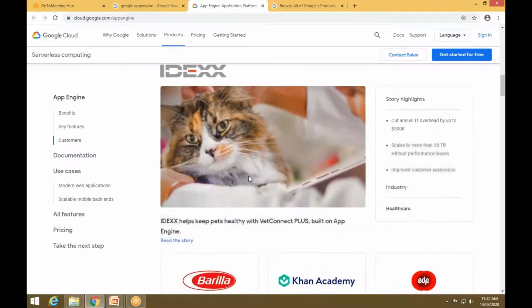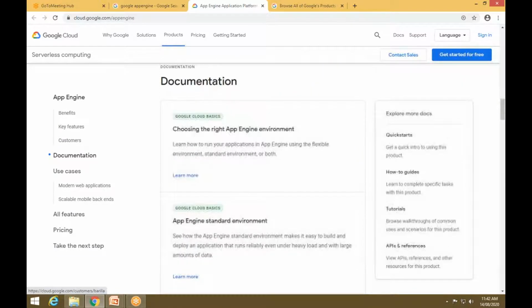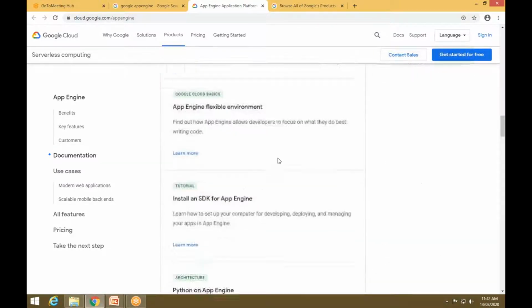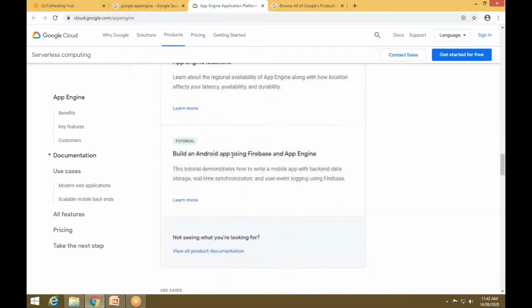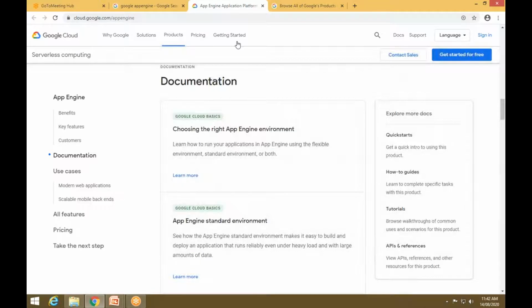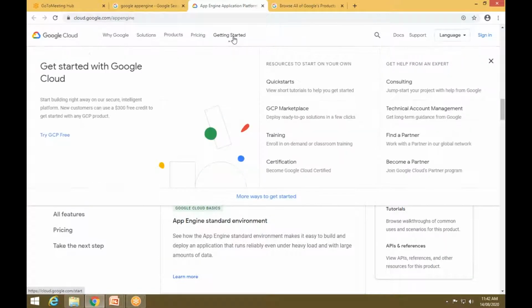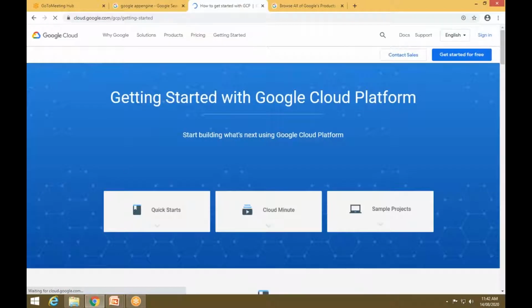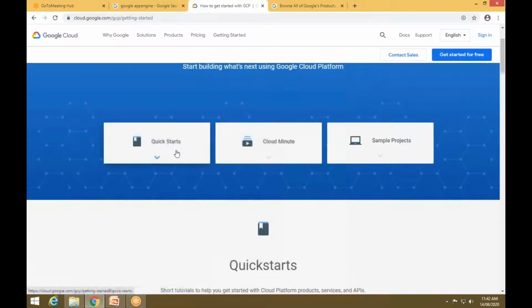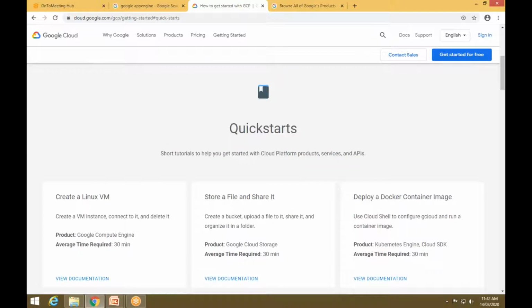Then also they're saying the customers just let it be. Then they have the documentation about how to choose the right App Engine environment. You can go and see what is over here, and you can also start. Just click on get started and it shows the option of quick starts. I'll go for the quick starts. It will show how to install Google App Engine and how to work on it.